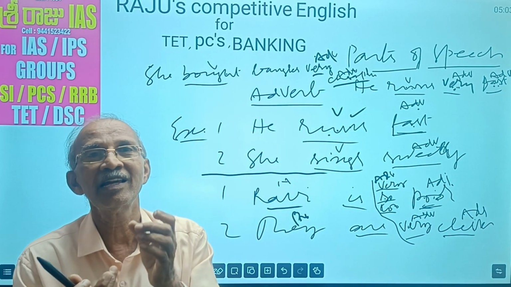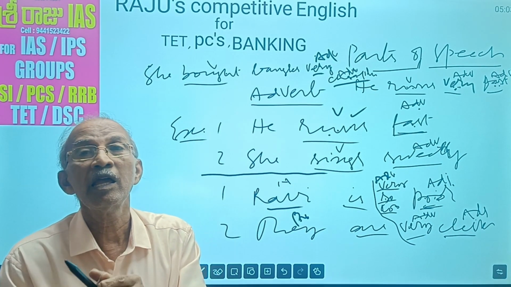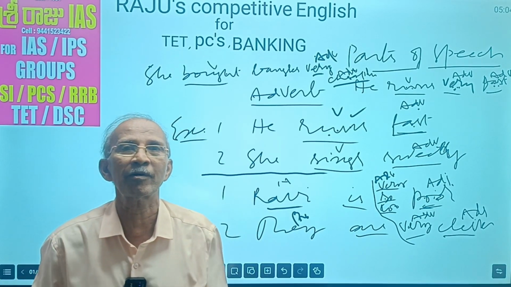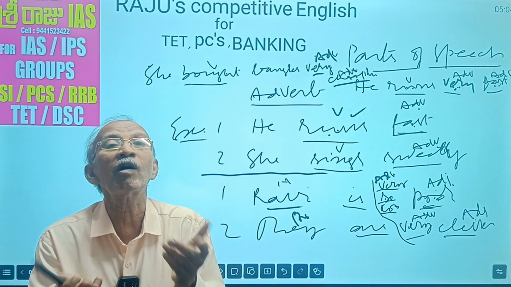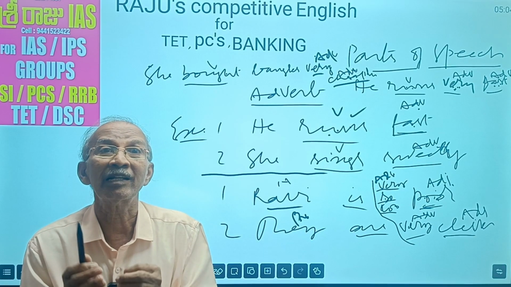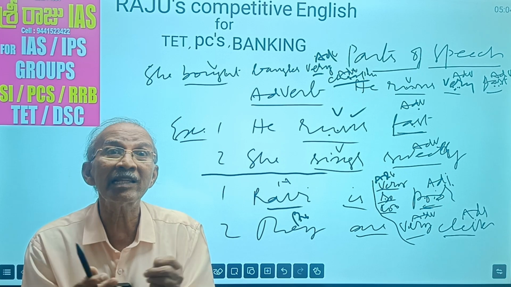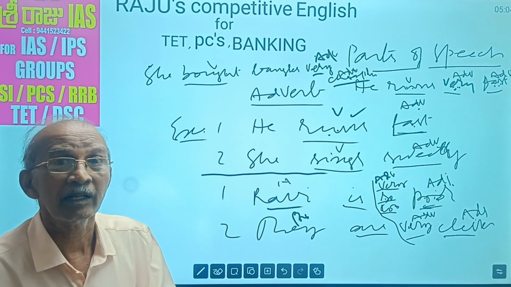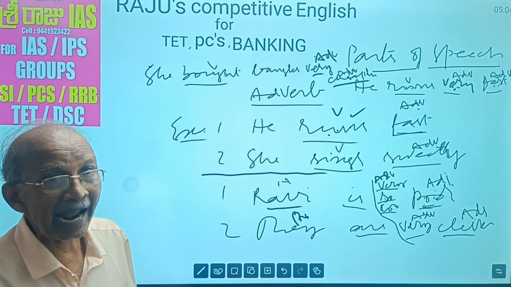It qualifies a verb, qualifies an adjective, qualifies another adverb. To qualify means to strengthen its meaning while telling it. So adverb is difficult because it does three things. That's why adverb is a difficult one. So this is about the adverb.